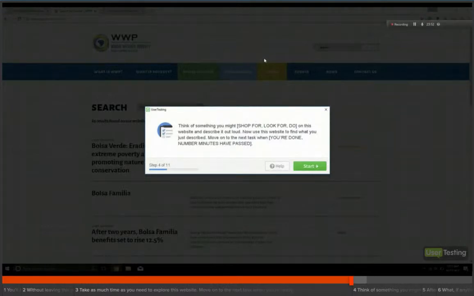Next, think of something you might shop for, look for, do on this website and describe it out loud. Now use the website to find what you just described. Move on to the next task when you're done.